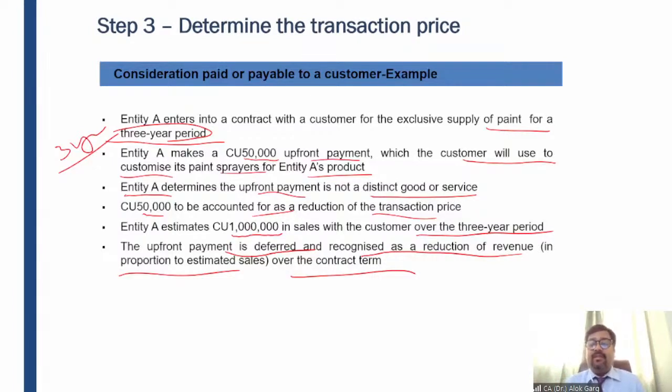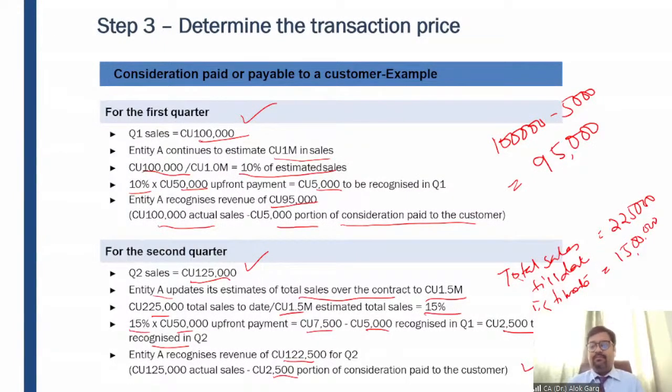And after that, if the question asks you what is the revenue which is going to be recognized in Q1 or Q2, you have to show these kind of calculations, right? If the question asks what is the transaction price in Q1, what is the transaction price in Q2, so you need to solve this. So you need to solve in this particular manner, right?